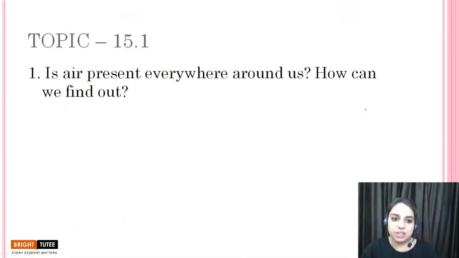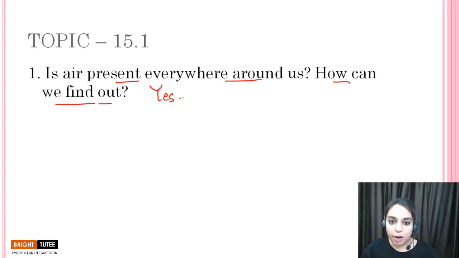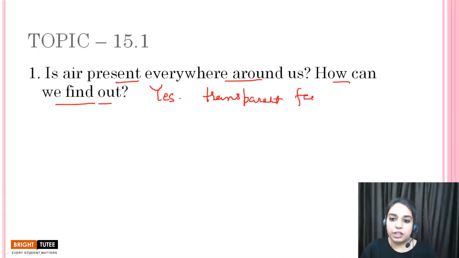In this session children, we are going to discuss some of the question answers from the topics that we have covered so far. So children, the first question is: is air present everywhere around us and how can we find this out? Yes, air is present everywhere around us. We cannot see air because air is transparent in nature, we have studied that, but children, we can feel the presence of air. And how can we do it?